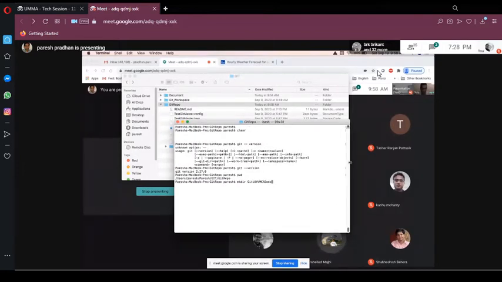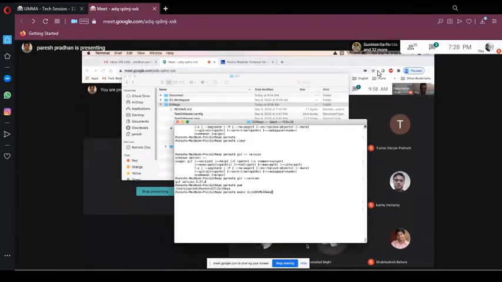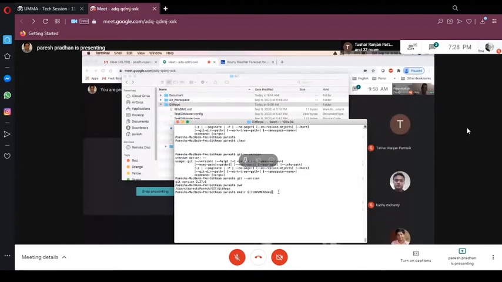I'm not sure if others can see. Would it be better if you increased the font size? Increase the font size if you can. For me it's very small.